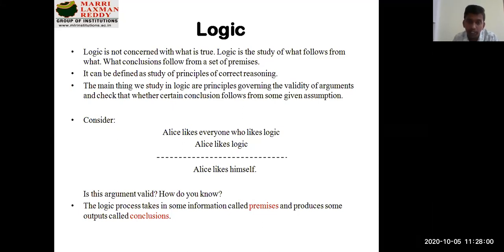So with respect to the above statement, there are two statements given here. Alice likes everyone who likes logic. That is premise 1. And premise 2, Alice likes logic.